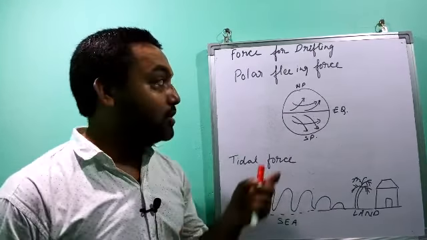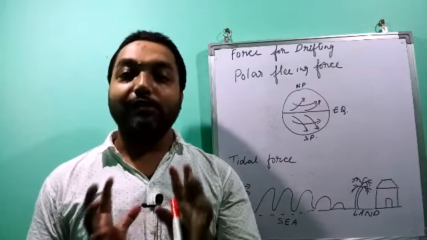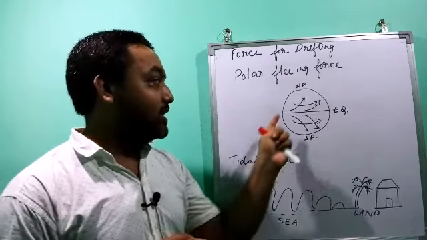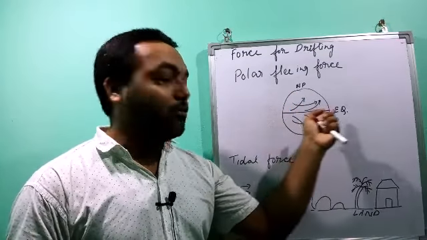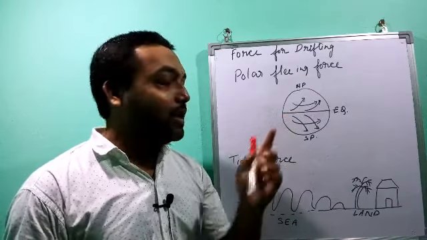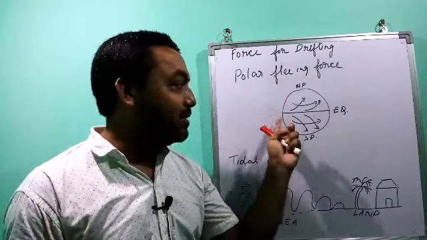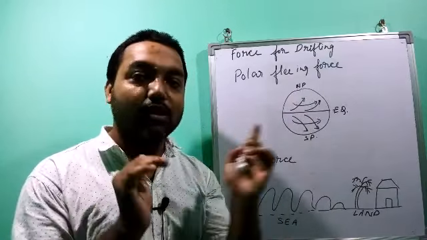The first one is the polar fleeing force. What is polar fleeing force? Let us understand first. This is the earth, and this is the equator. The equator is the center of the earth. And we know that the earth is bulging out, that is, the center portion is a little bit bigger and the polar portion is a little bit smaller than the center, as we see here.